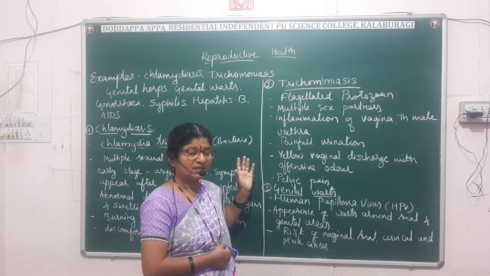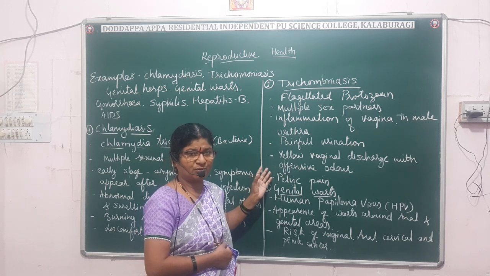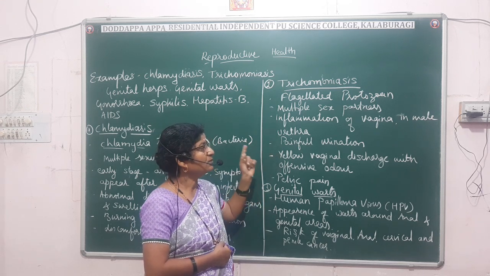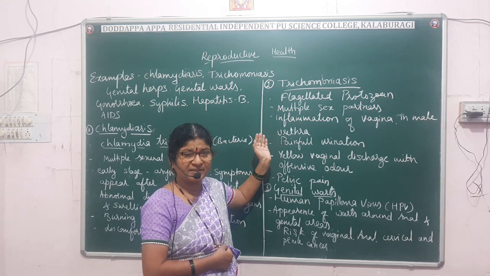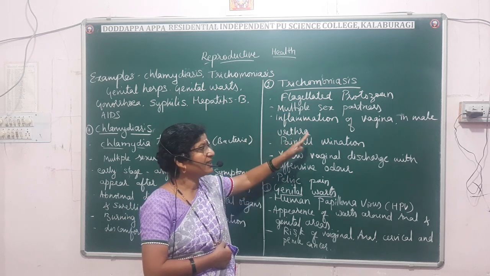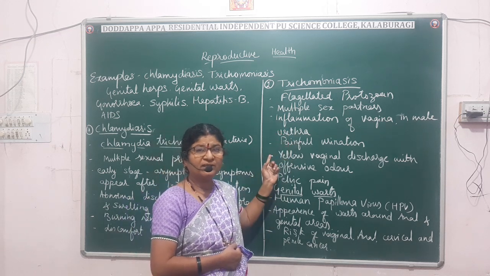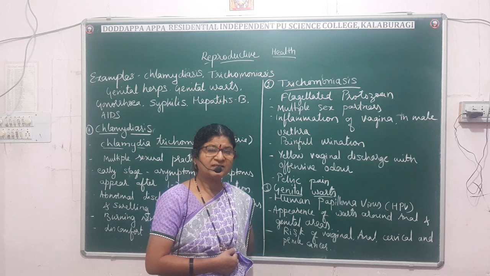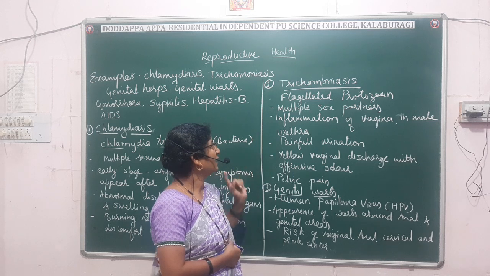What is trichomoniasis? It is a STD, a sexually transmitted disease which is caused by a protozoa, especially flagellated protozoan, and it is caused by multiple sexual practice. What is the important symptom? The person will be suffering with inflammation of reproductive organs, that is the vagina in the case of female, and the urethra in the case of male. During urination, pain is seen, and yellow discharge from the genital organs which has an offensive odor. That is about trichomoniasis.